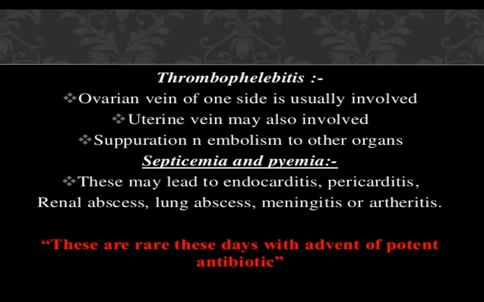There is a collection of pus, called an abscess, and if it takes place in the kidney, it is called a renal abscess. Or if the pathology has taken place in the lung, it can lead to a lung abscess, and if it goes into the brain, it leads to meningitis, or sometimes arthritis also. These are rare these days with the advent of potent antibiotics, because nowadays there is very good availability of antibiotics. So these are rare chances, but still we have to think about the chances of thrombophlebitis.